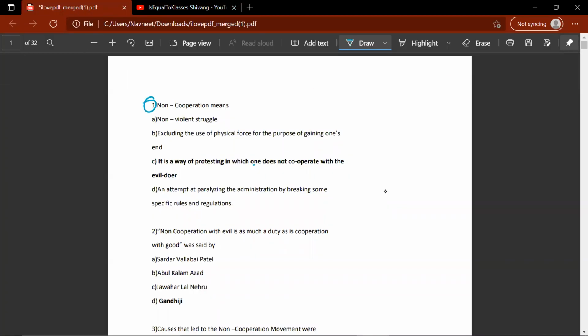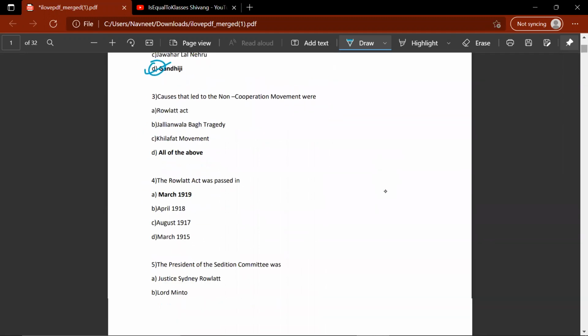The first question, non-cooperation means A, B, C. So the correct answer will be C. The correct answers are marked with bold. The options are bold. So it is a way of protesting in which one does not cooperate with the evildoer, the evildoer in this case being the British. Non-cooperation with evil is as much a duty as is cooperation with good, was said by Gandhi.